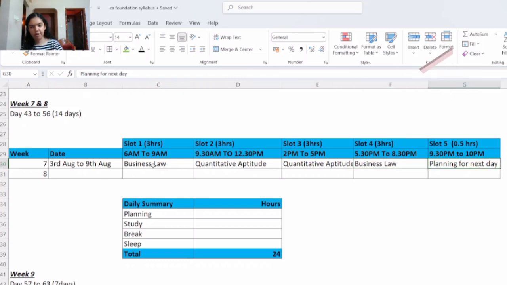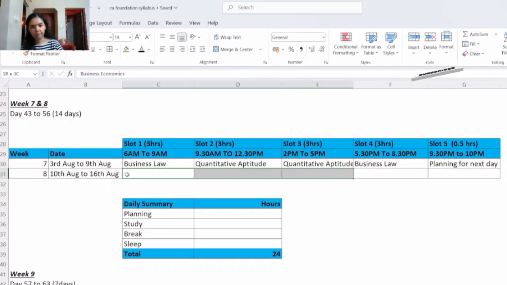And in slot 5, which is of 0.5 hours, you will be planning what you will study the next day. So this is also very important. In advance itself you can plan what you will study the next day. Now week number 8, 10th August to 16th August.